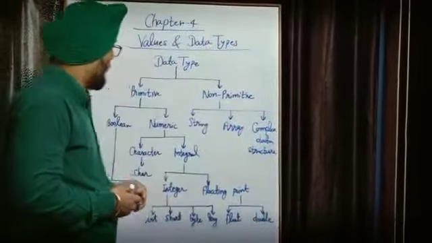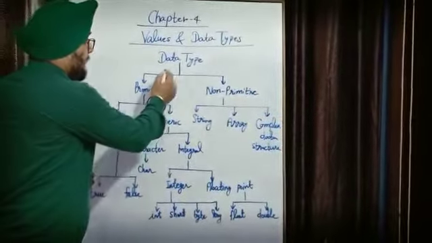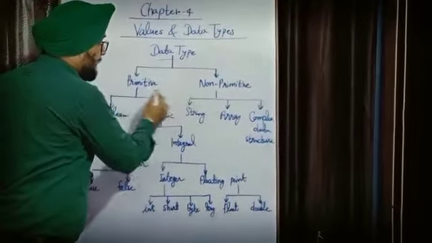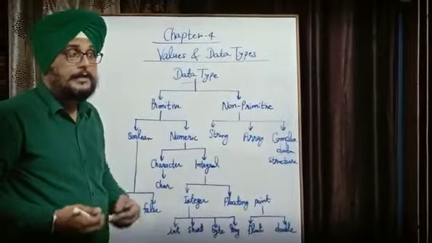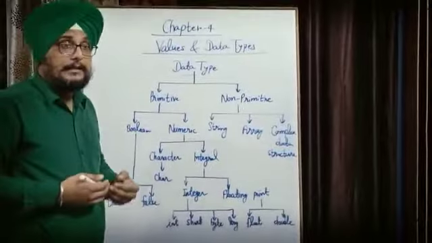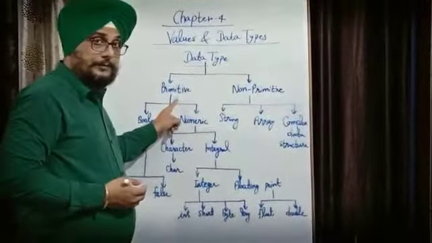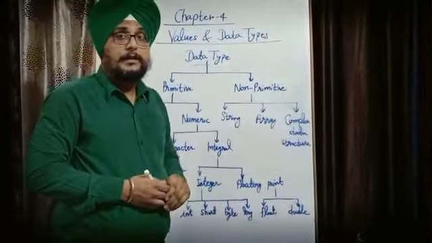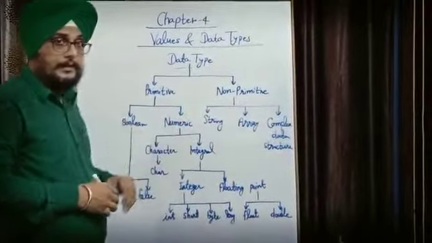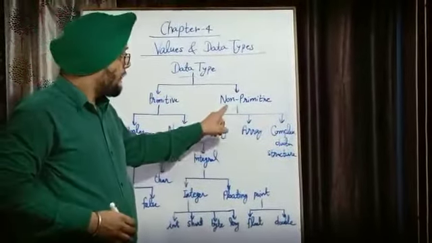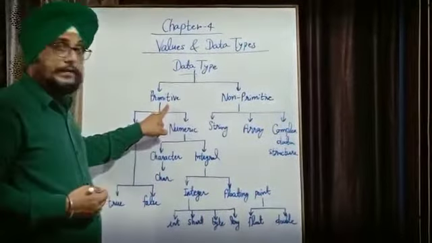Now, here I have shown the hierarchy of data types. As you can see, data types are of two types, primitive and non-primitive. Primitive means fundamental, the data types which are already available in the library of Java. Those data types are called primitive data types. Non-primitive data types are formed with the help of primitive data types.